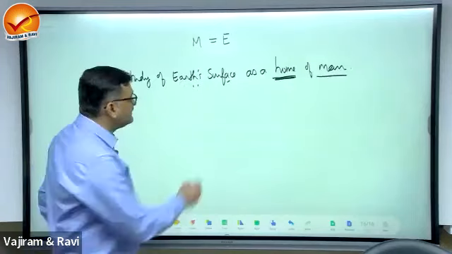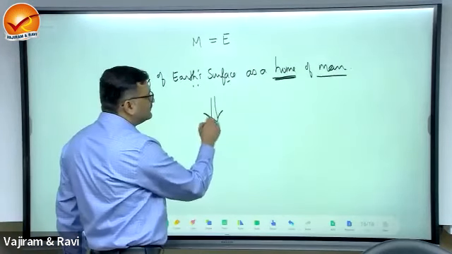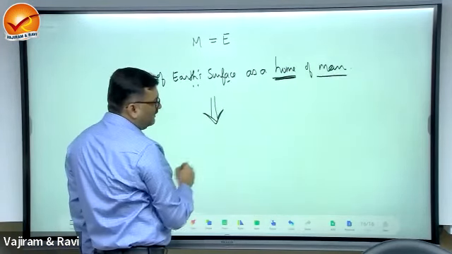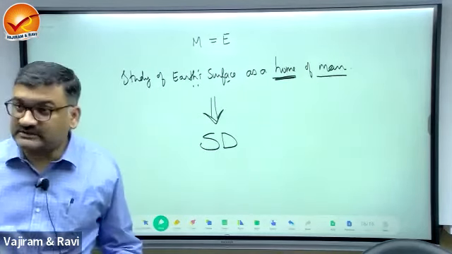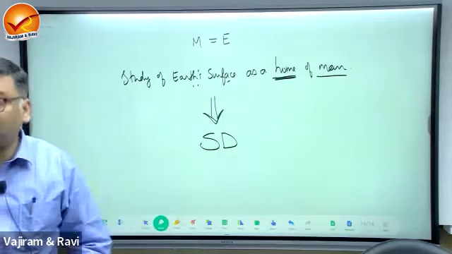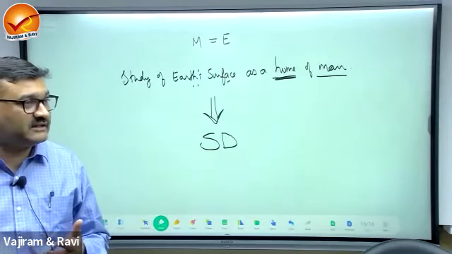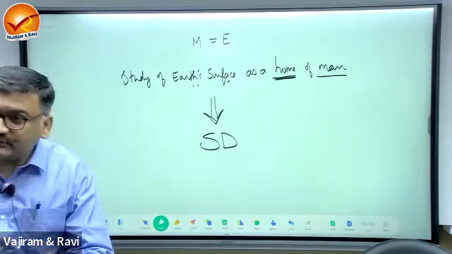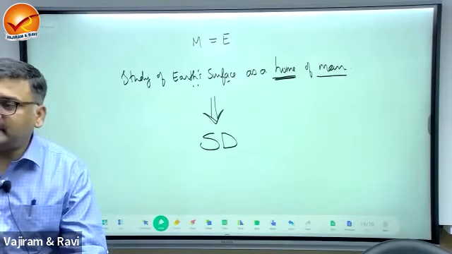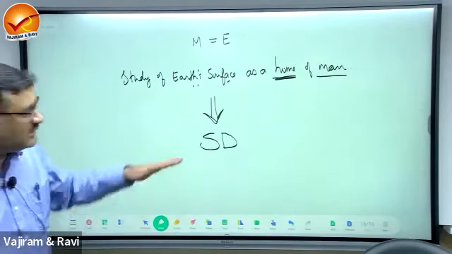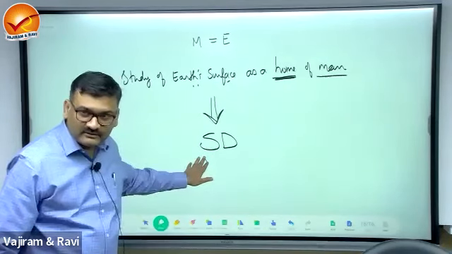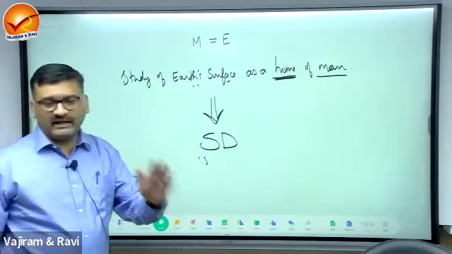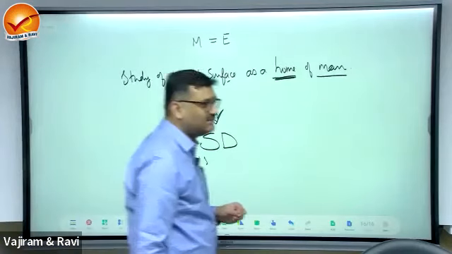Okay, and this is leading to the idea of what? Sustainable development. From here emerged the concept of sustainable development. Unless we treat the nature as our home, we cannot achieve sustainable development, right? Now you will be having a technical definition of sustainable development.